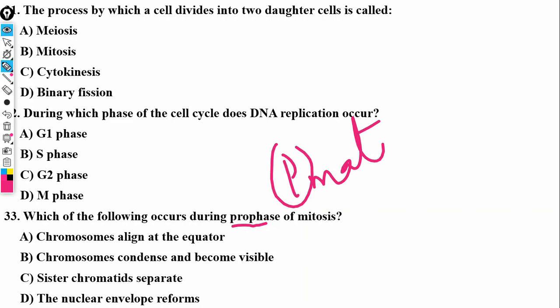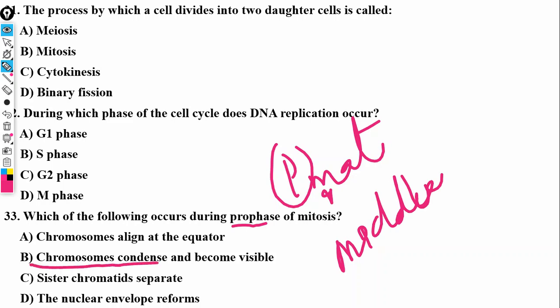We know that is wrong because the equator is the middle, and middle stands for metaphase. Chromosomes condense and become visible, that's more likely to be it, but maybe something might occur before that. Sister chromatids separate? No. So the answer is B, chromosomes condense and become more visible.